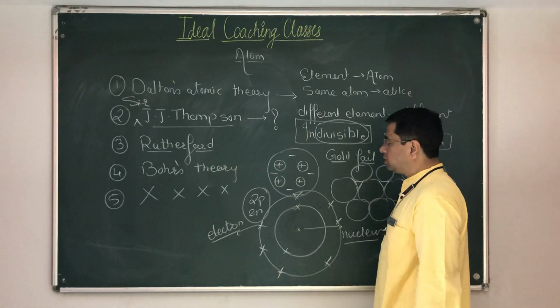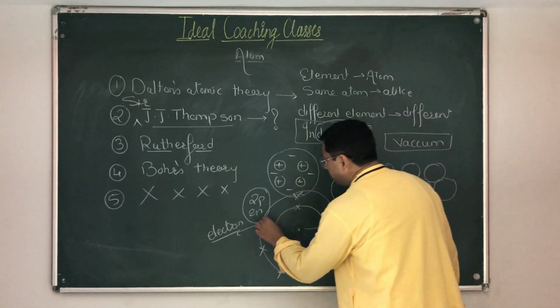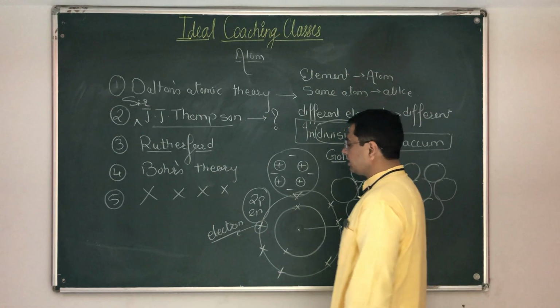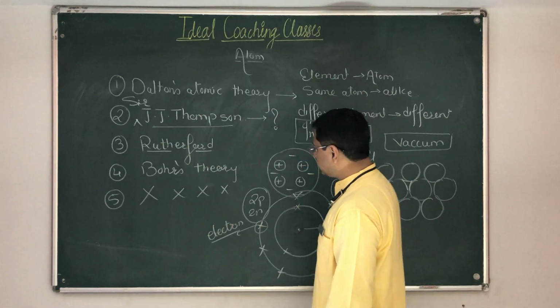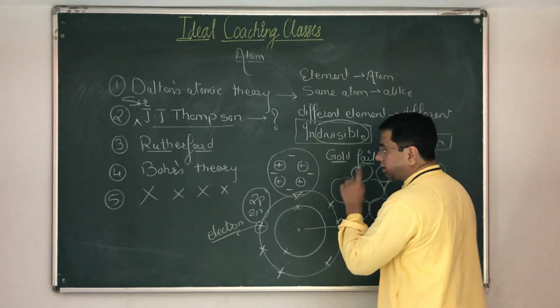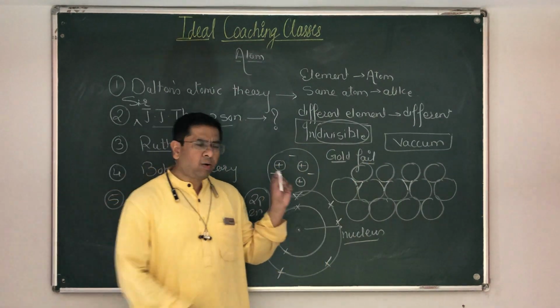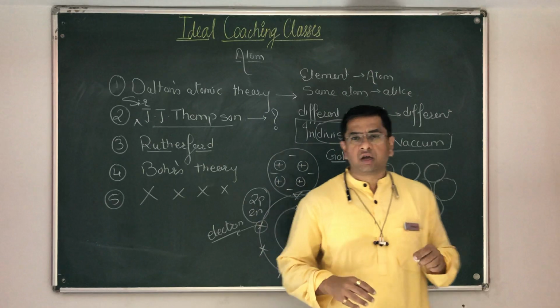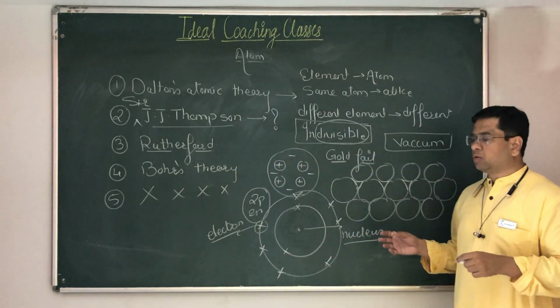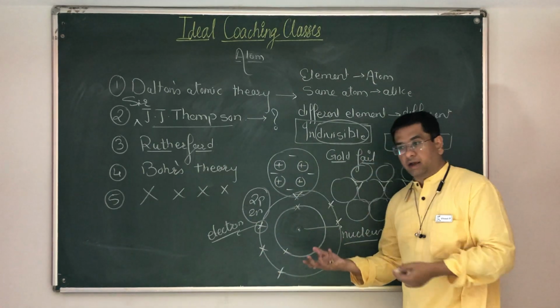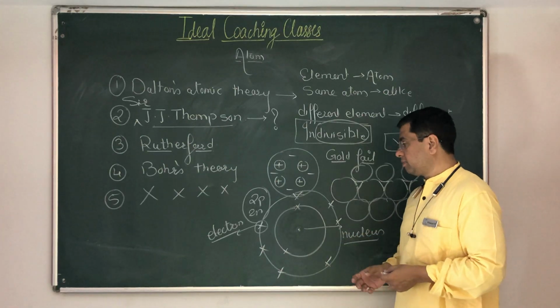Let us see what is Maxwell's classical electromagnetic theory. But before we see Maxwell's classical electromagnetic theory, let us understand what these electrons are doing. Electrons are revolving around the nucleus. How are the electrons revolving around the nucleus? They are even rotating, just like the Earth.